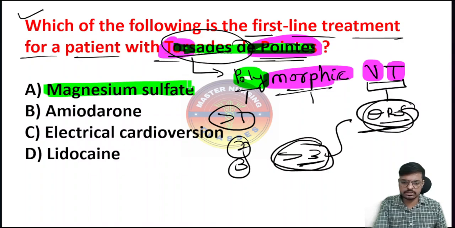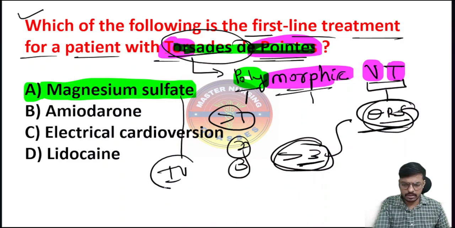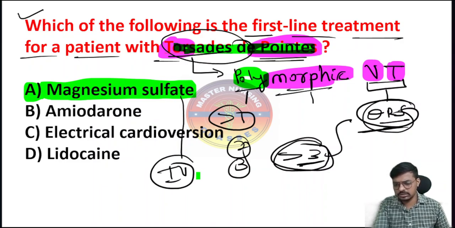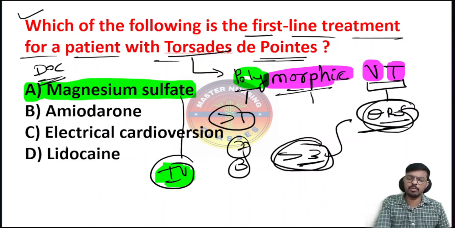This magnesium sulfate is the same one we use in the treatment of eclampsia and severe preeclampsia. Here we give intravenous magnesium sulfate as the drug of choice for Torsades de Pointes. It's important: the drug of choice for Torsades de Pointes is IV magnesium sulfate. Is that clear?